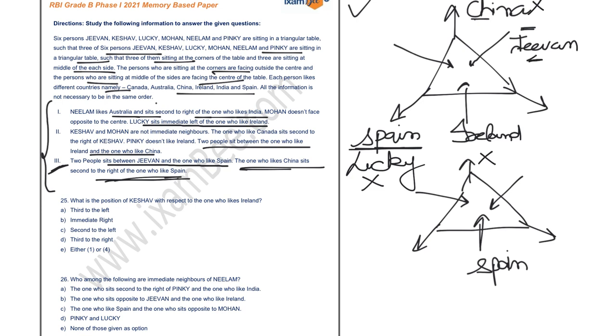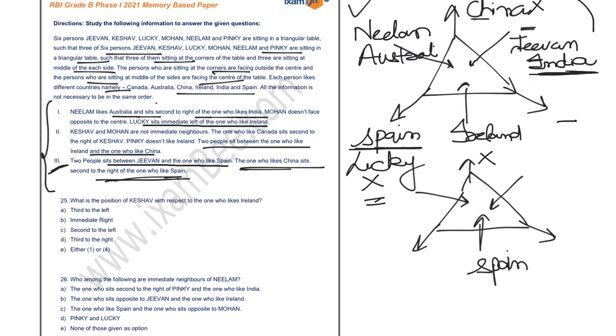If you place India over here, because this is the only position left for India, and you know that Neelam likes Australia and sits second to the right of the one who likes India, then on the basis of this statement I am writing Neelam over here, because Neelam sits second to the right of the person from India. Now, many people ask, sir, why can't you place India over here? If you place India over here, then you have to place Neelam over here, but Lucky is already there, so the only place to fix India is here.